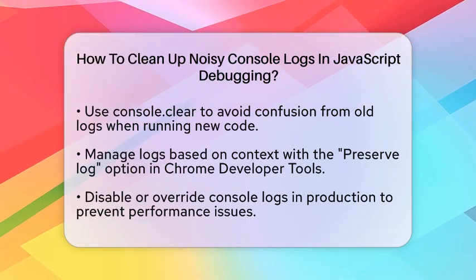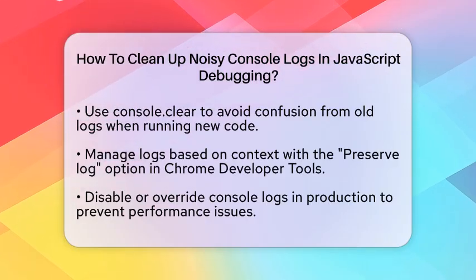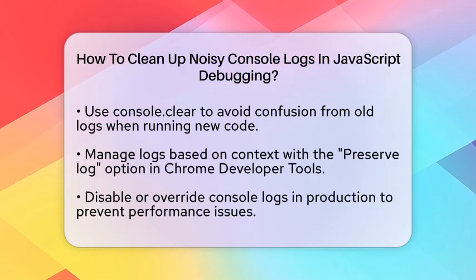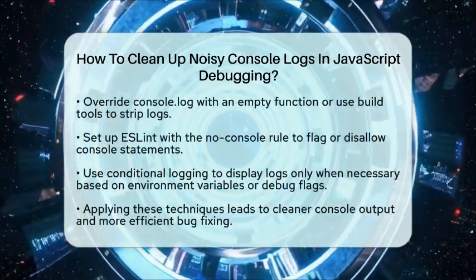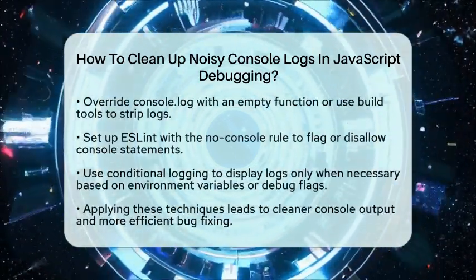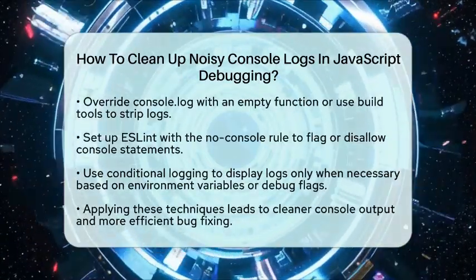Another tip is to use ESLint rules to manage console usage. Setting up ESLint with the no-console rule can flag or disallow console statements in your codebase. This encourages disciplined logging practices and helps you avoid noisy logs in production code.